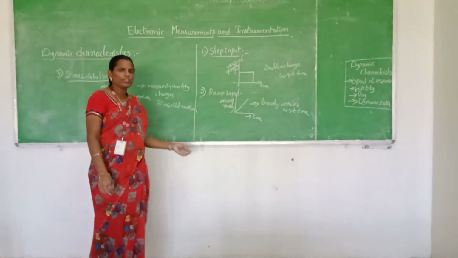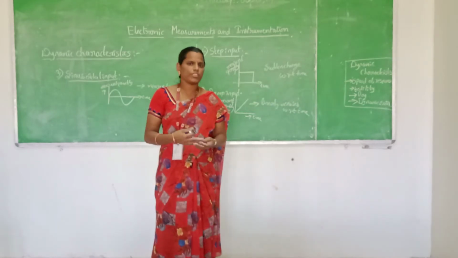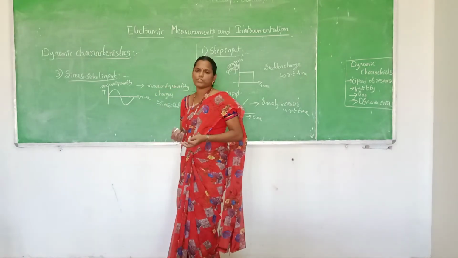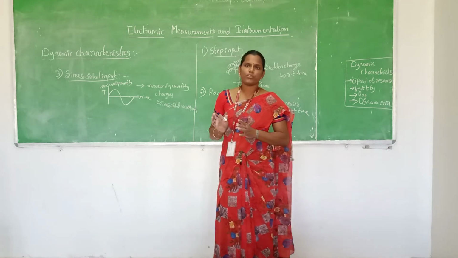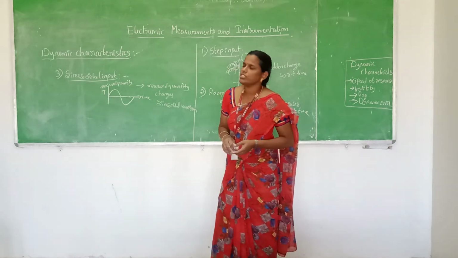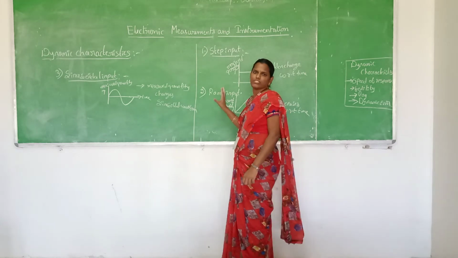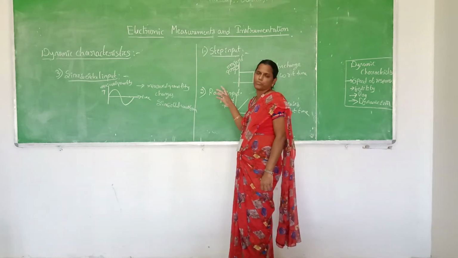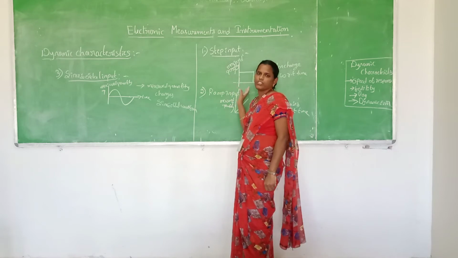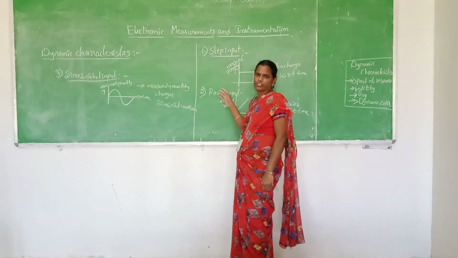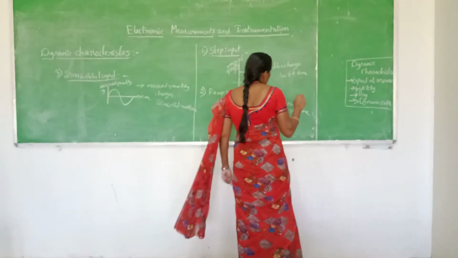Similarly, we can draw for the parabolic response and also the impulse response. Impulse response means only at time t equals 0 we have some finite value. For all of the remaining values it will be 0. So these are some predefined changes in the measured quantities. With the help of these predefined changes we can define the dynamic characteristics. So let us go for the first dynamic characteristic, that is the speed of response.